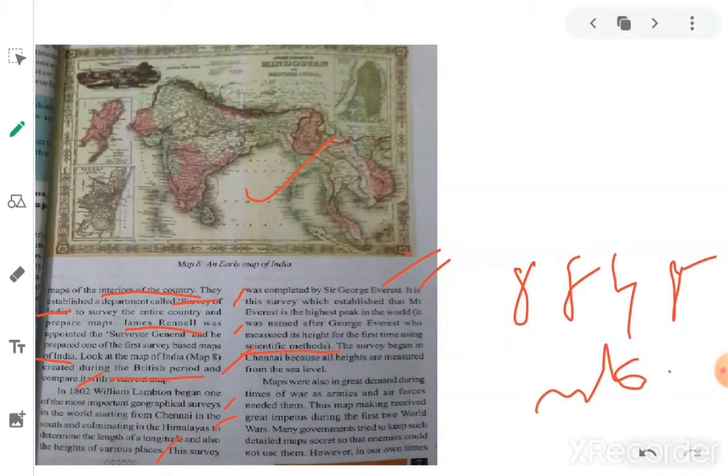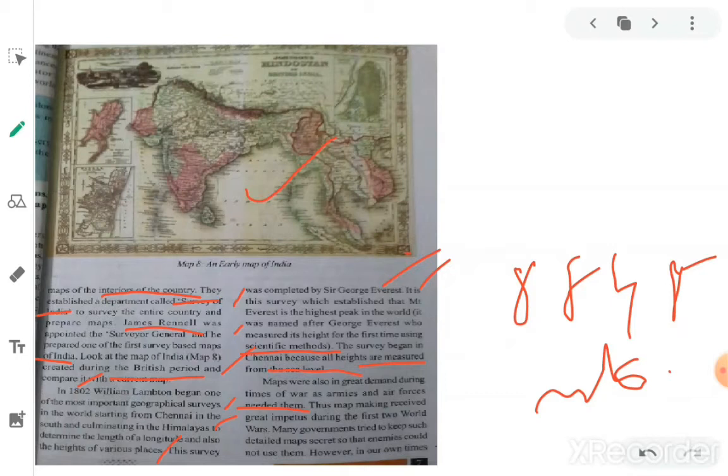The survey began in Chennai because all heights are measured from sea level. Chennai is a coastal area, so to measure the height of mountains or places, you have to start from sea level, that is 0 meters. So from Chennai, we started to measure the height of that mountain. Maps are also in great demand during times of war, as armies and air forces needed them. So these maps are also very useful for military purposes. They were made according to their needs.